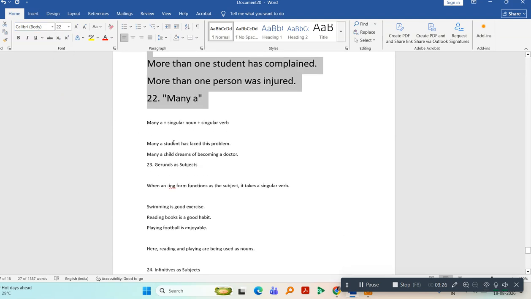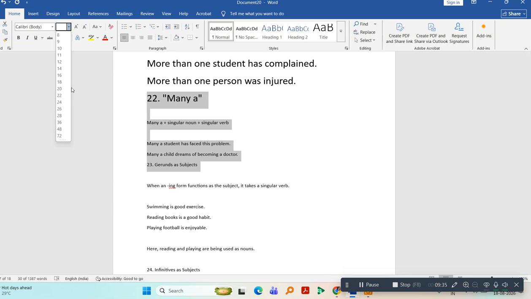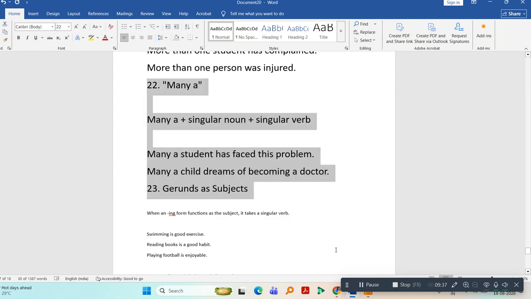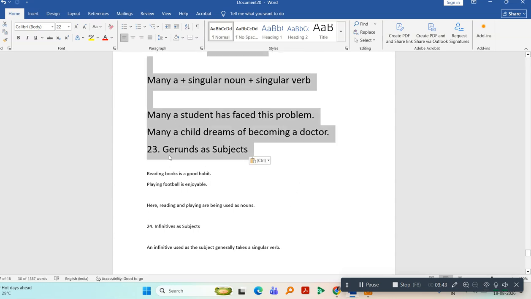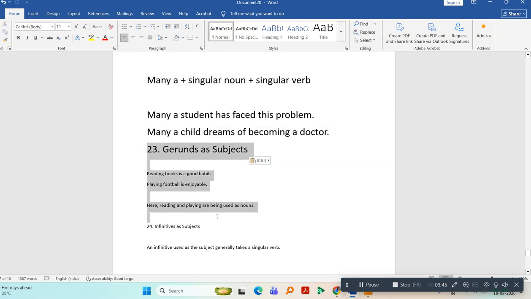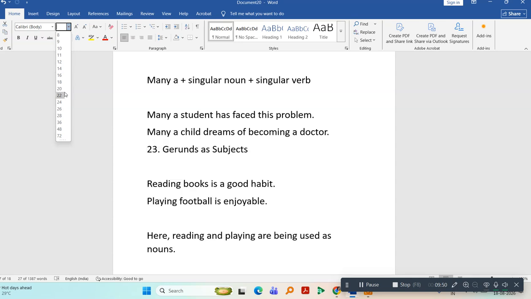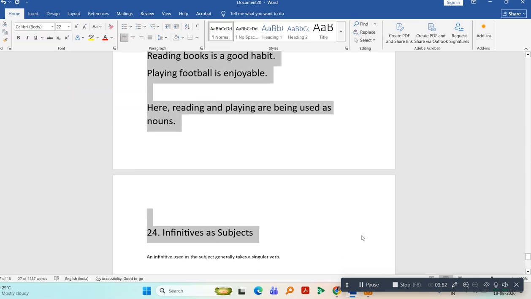And whenever you are using many a, then you will use singular noun and singular verb. Many a student has faced this problem. Many a lady is coming to the party. And you can use gerunds as subjects. We use ing verbs as nouns. Then in that case, you will use singular verb. Reading is a good habit. Playing football is enjoyable. Exercising is my passion, like that.